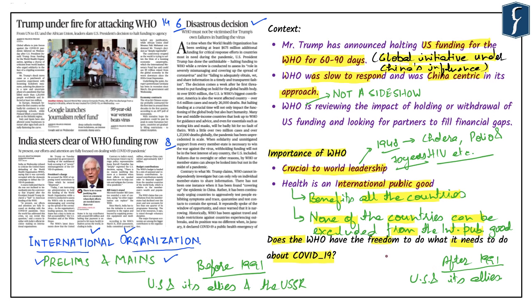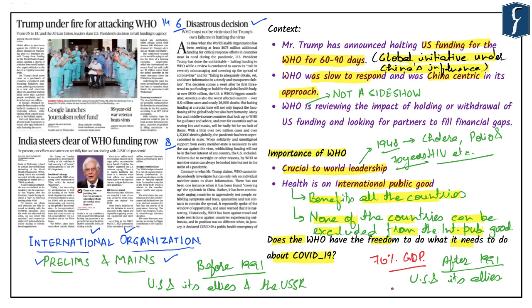This particular influence of these countries comes from the fact that they control 70% of the world's GDP. And hence, the United States and its allies could exercise enormous market and regulatory power to influence international and domestic policies of other countries. In this sense, many international organizations became platforms for the negotiation of these developed countries. Apart from international goods like public health, these platforms are also a way through which they make and enforce norms, rules, and arrangements that guide the international order. So, the importance of these institutions is very high.